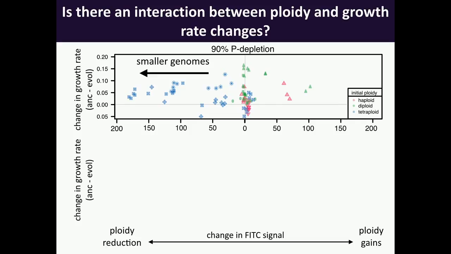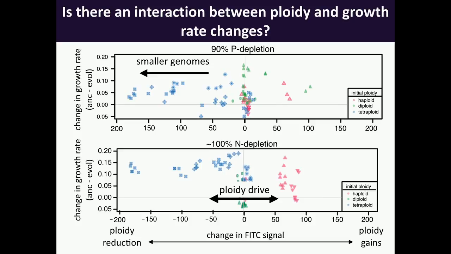Although this is a less clean picture, you can see that there are some individual replicates within this experiment that do show gains in ploidy in this condition. And then under nitrogen depletion, we again see this convergence towards diploidy, with the haploids getting bigger and the tetraploids getting smaller, and they also have corresponding gains in fitness associated with those ploidy changes.